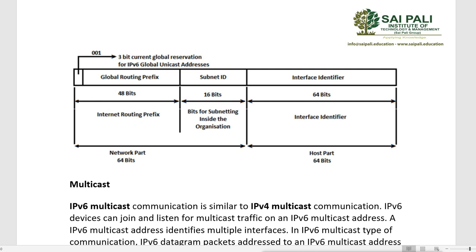Now by using these 48 bits, it will become unique for that organization. That means it is unique in the WAN network. In the whole WAN network, it will be unique for that organization.